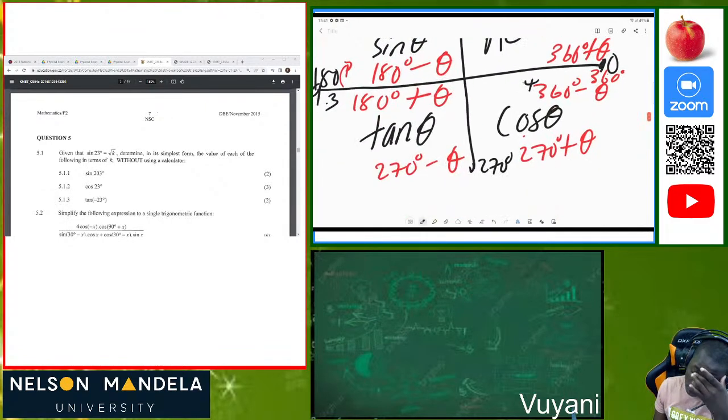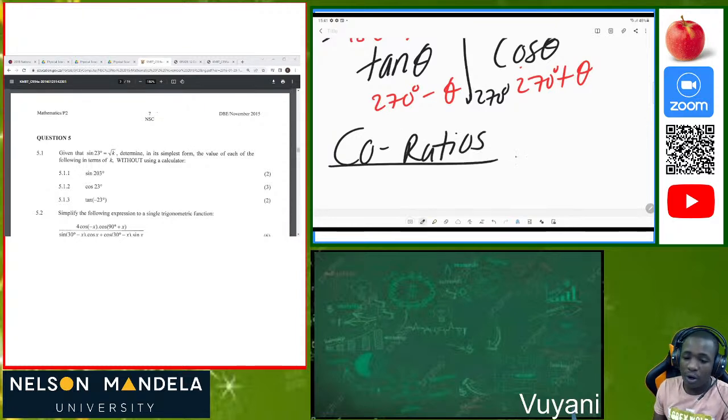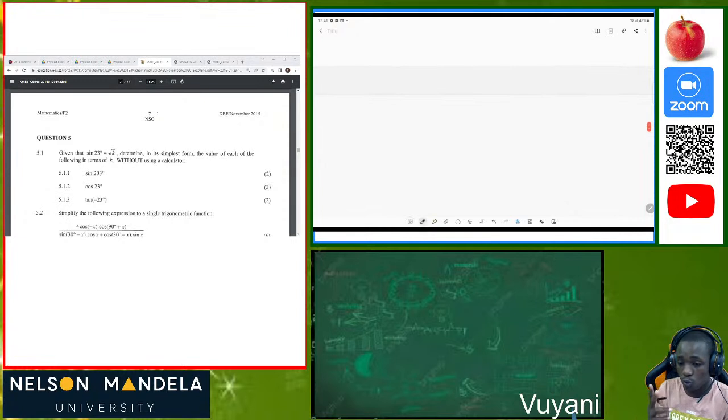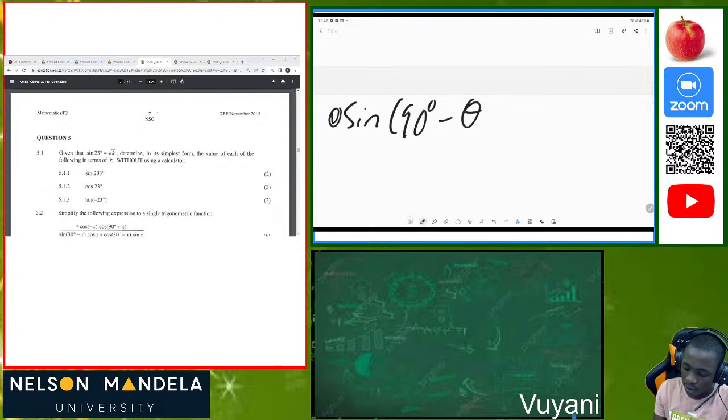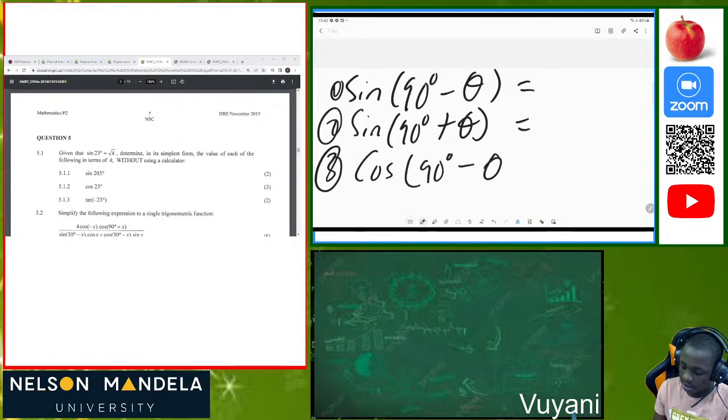Then now, I want to also touch this aspect that we have what we call co-ratios, okay? So the co-ratios only apply on two, sine and cos. So when you're given sine 90 degrees minus theta, we are also given sine 90 degrees plus theta. We are having also cos of 90 degrees minus theta.